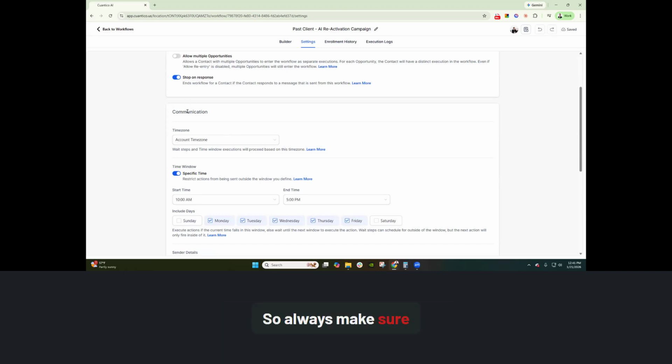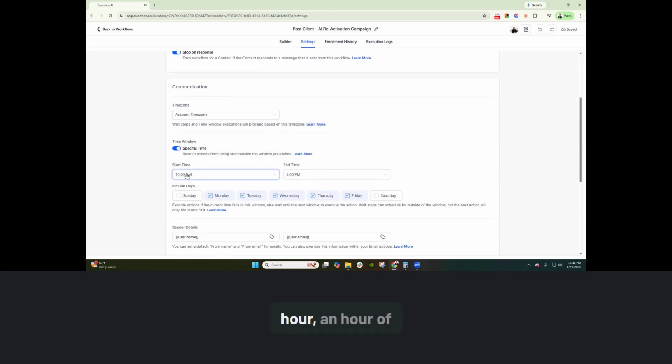So always make sure if you're building a time-based text or email workflow that you go in and turn on time window. What this does is set an hour of operation for this workflow.